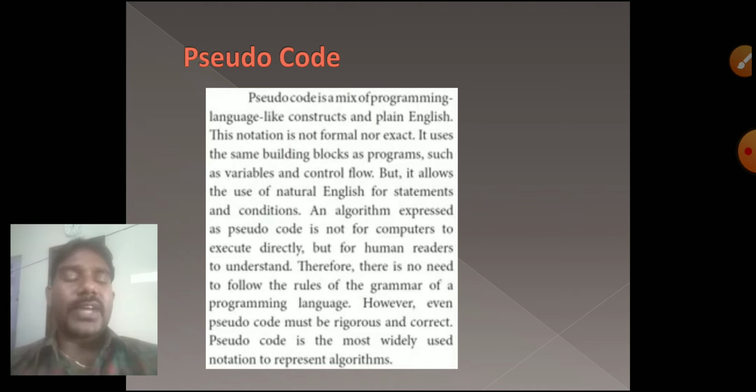For example, in one project everyone has a different module, and we have to give instructions: you have to do this module, and so on. We write or type something and give it to that particular person. Everyone gets different instructions, and those instructions may be in plain English. That English is called pseudocode. It is a user understanding language and will not be executed on the programming side.